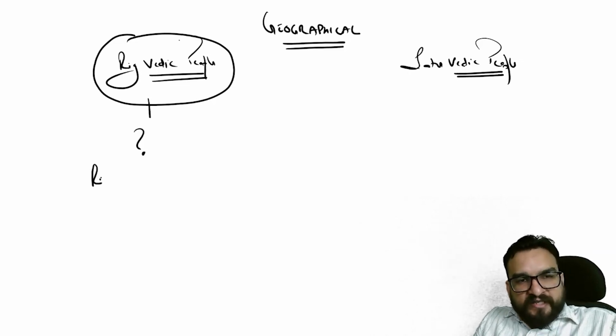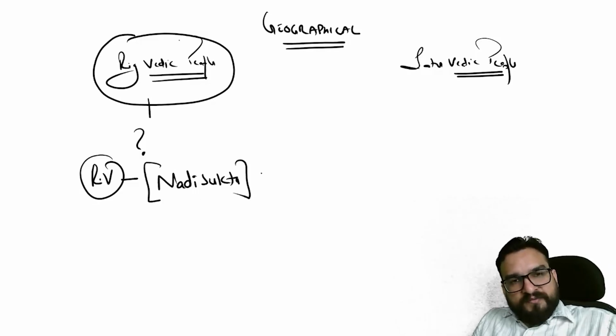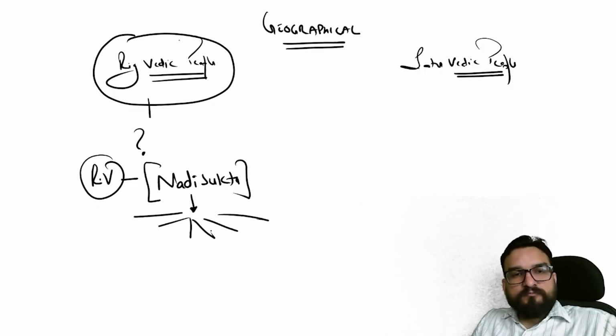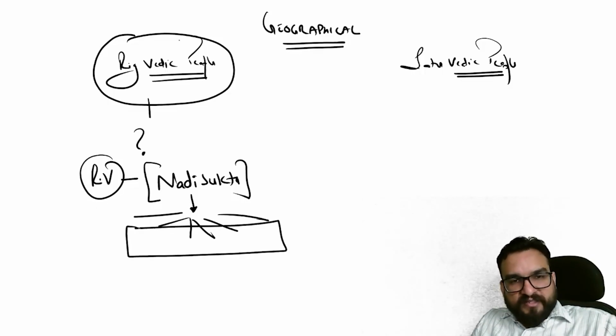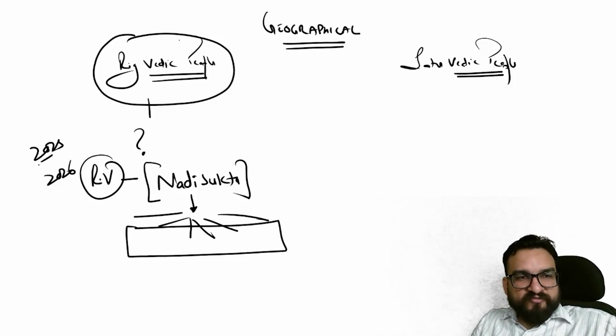So in Rigveda, one of the hymns is said to be Nadi Sukta. Right? In this verse you will find that it makes us familiar with different rivers. I will be showing you that we study it from the GS perspective as well, and it has come in the 2025 and 2026 prelims. Both the prelims, you will find this Nadi Sukta coming again and again, right? That we will be discussing as well. Okay.